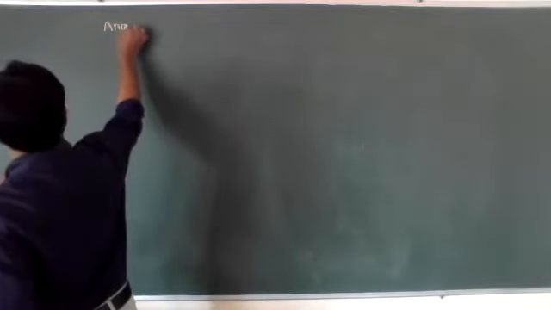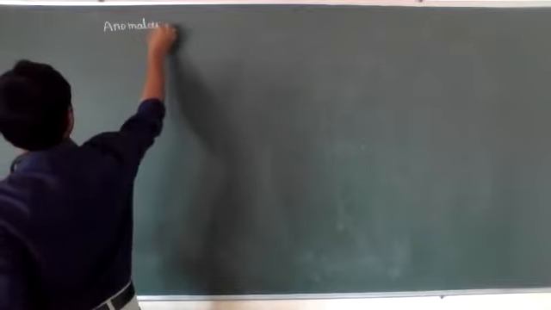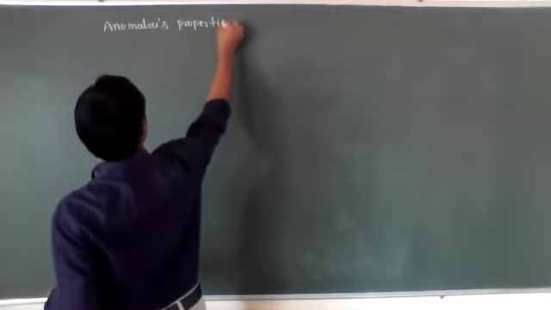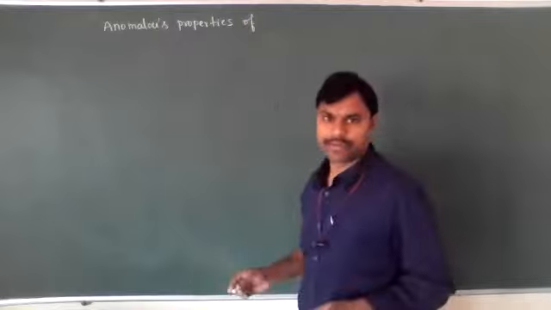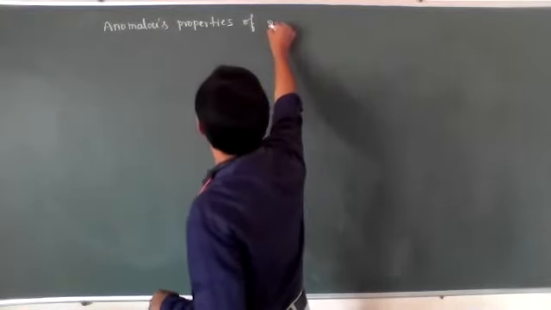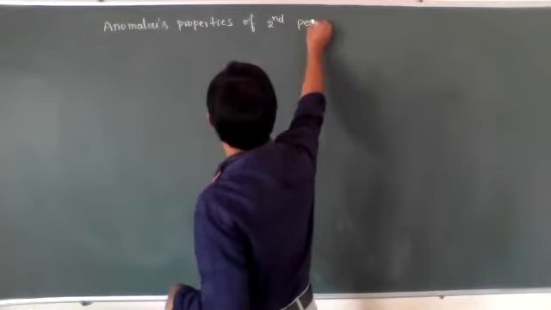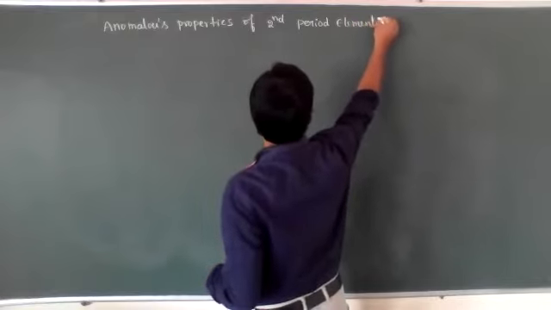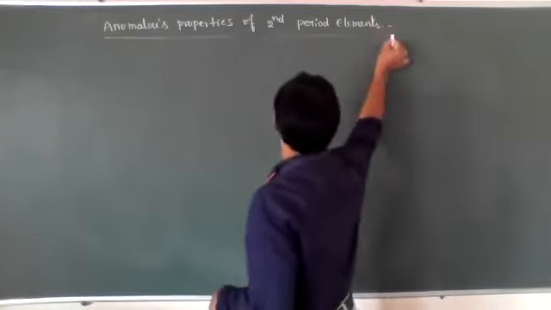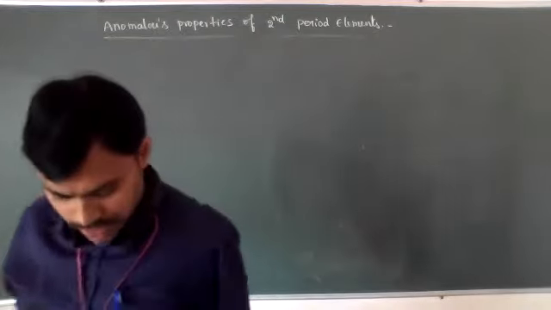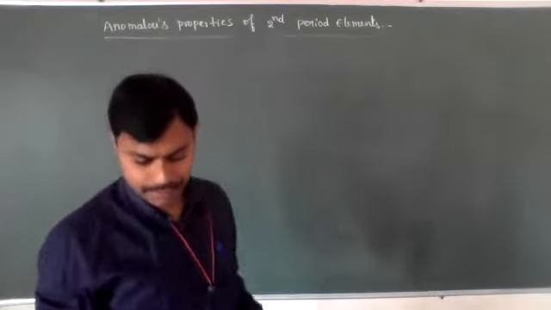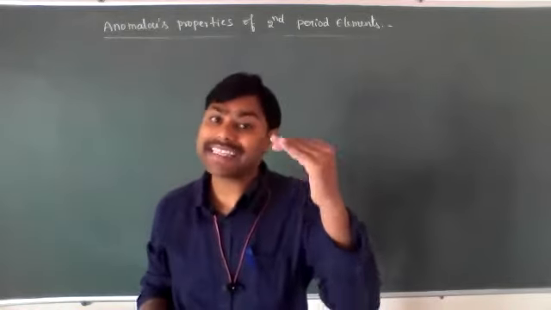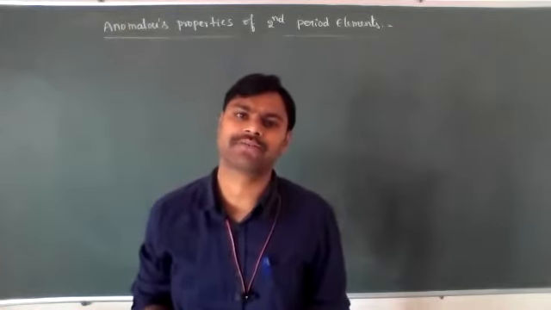Anomalous properties of second period elements. The second period elements exhibit anomalous or different properties. Why? In every group, the second period element's properties are different from the remaining group elements.